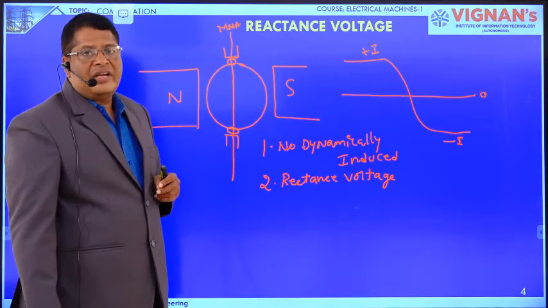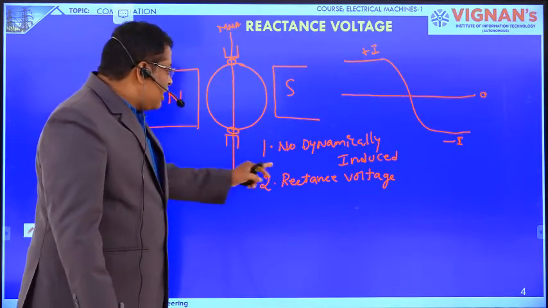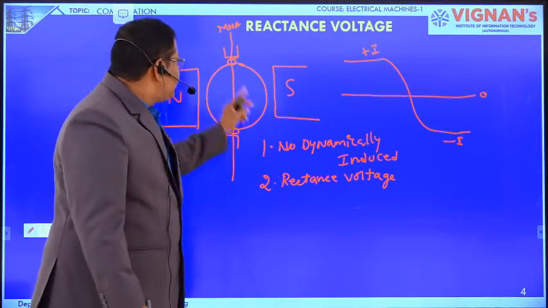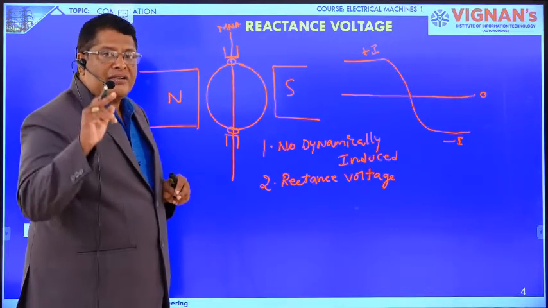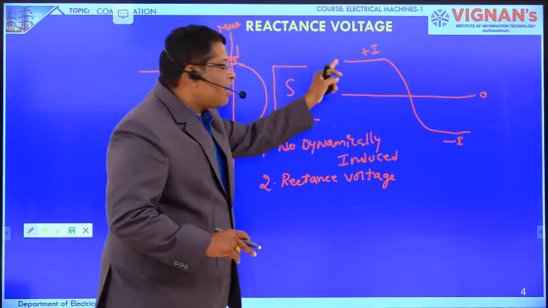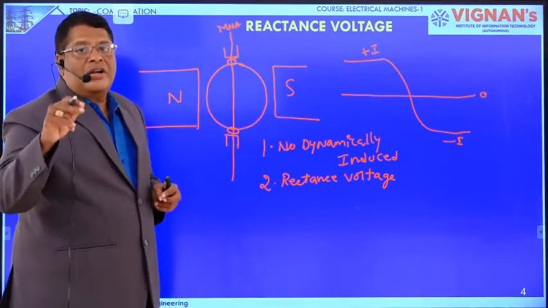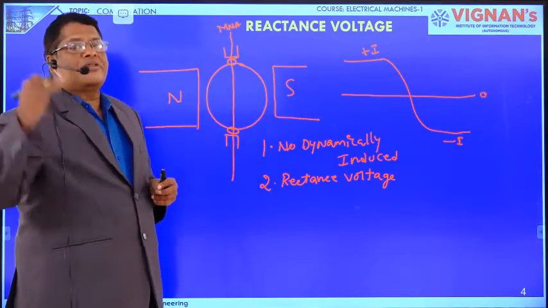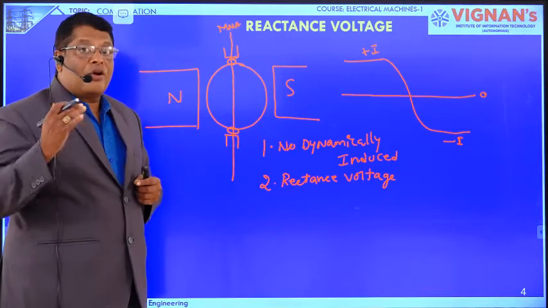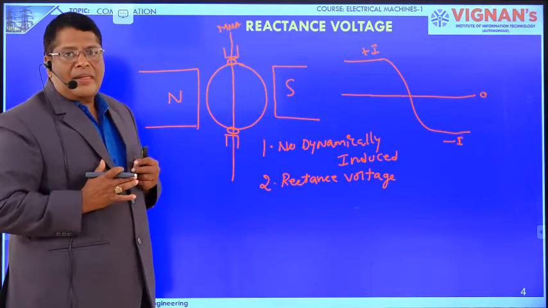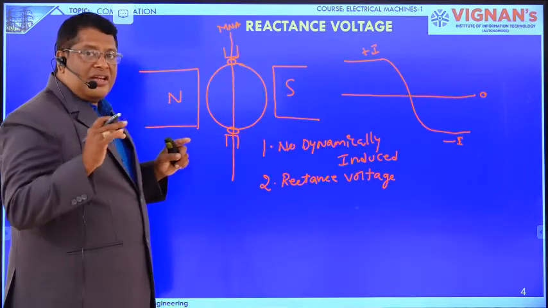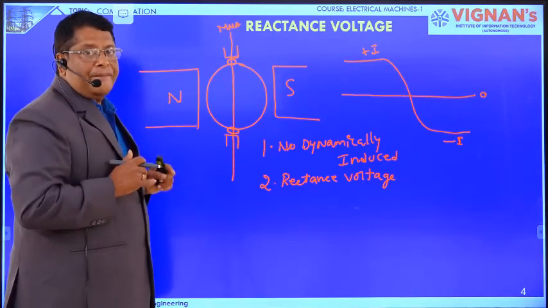According to Lenz's law, this voltage opposes the changing of current in the coil during the commutation process, nothing but the changing of current through the commutated coil. This is important here.